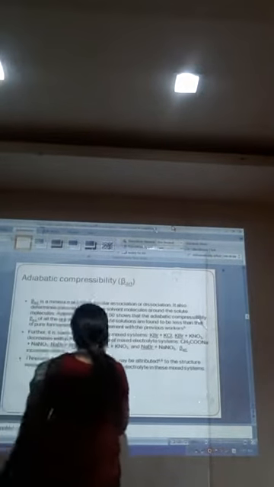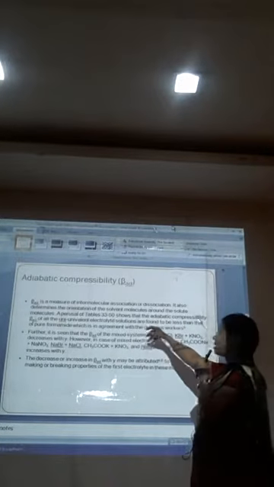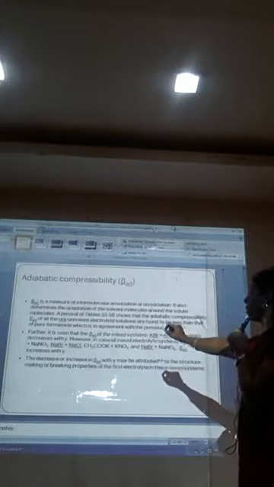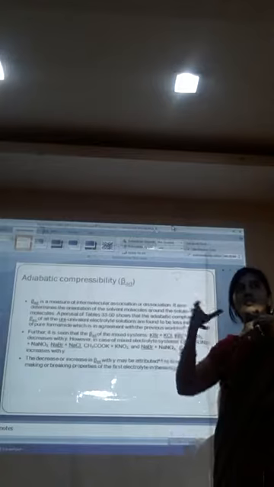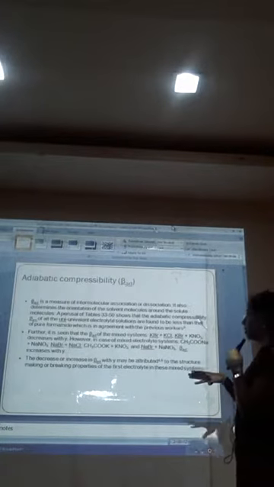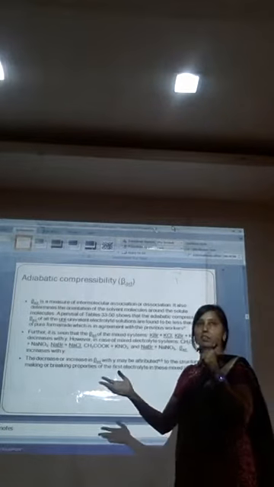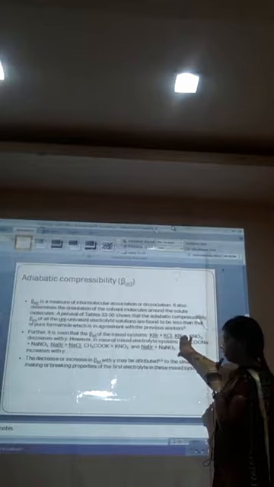Now, when we come to the adiabatic compressibility, it is a measurement of intermolecular association and dissociation. It also determines the orientation of solvent molecules around the solute, and all the solute molecules which are present. There are different tables in my presentation which show where there is an increase and where there is a decrease. So I brought out the count.